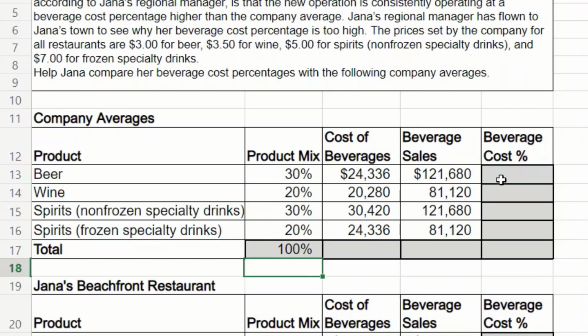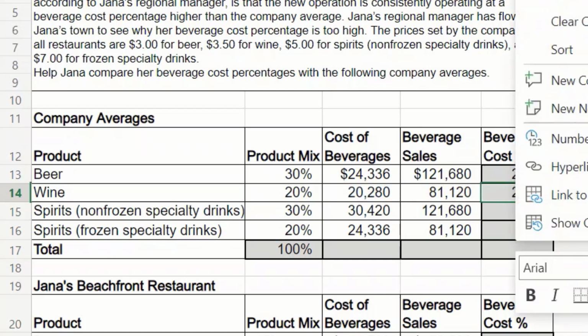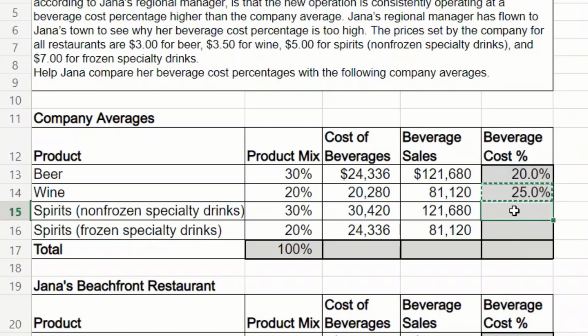All right, so let's get our beverage cost, and we get our beverage cost by taking our cost of beverages, and we divide that by our beverage sales. All right, same thing for wine. We take our cost of beverages, and we divide that by our beverage sales. All right, we can use that formula for the entire column here.